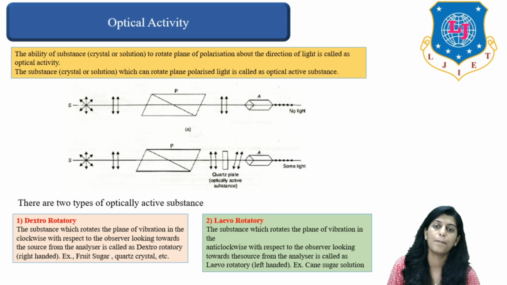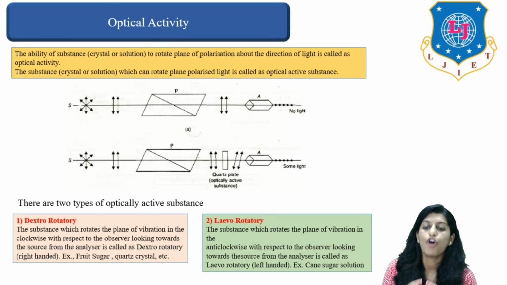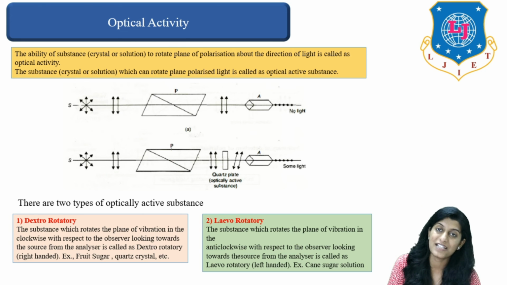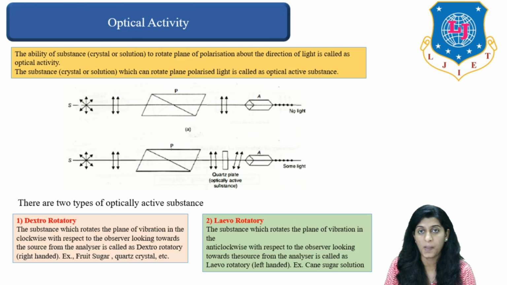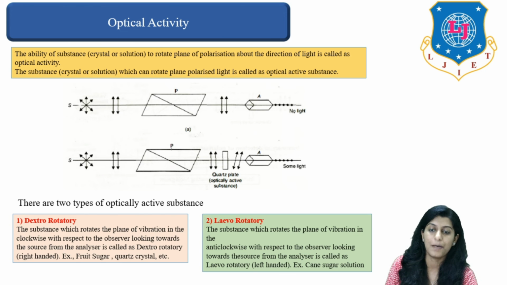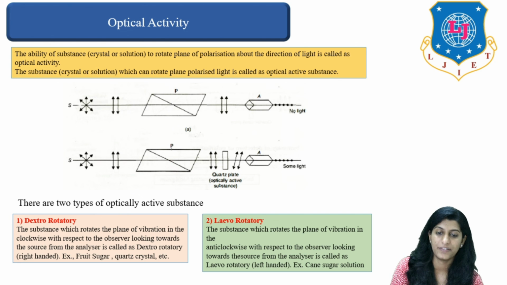Let's discuss optical activity. The ability of a substance, whether it is a crystal or solution, that's why we are mentioning substance here, to rotate the plane of polarization about the direction of light is called optical activity.